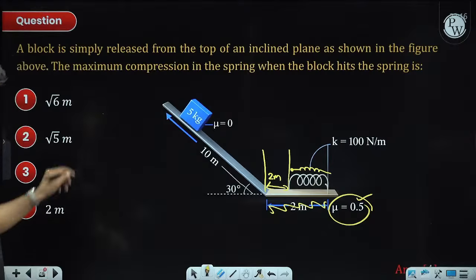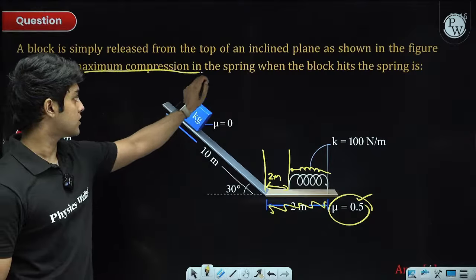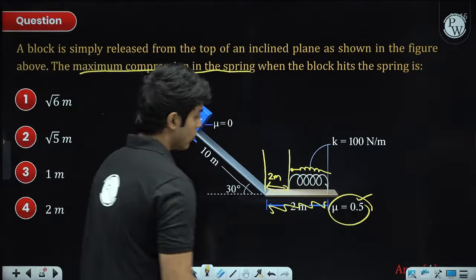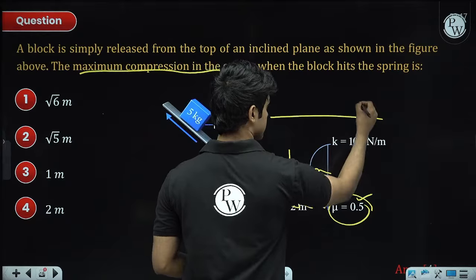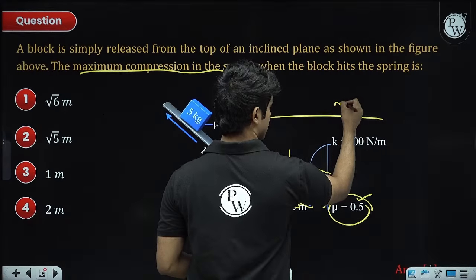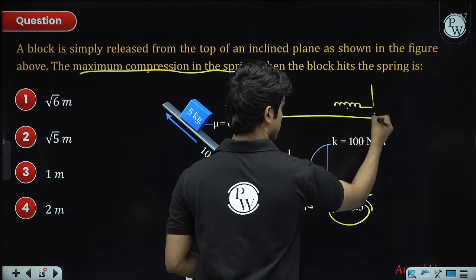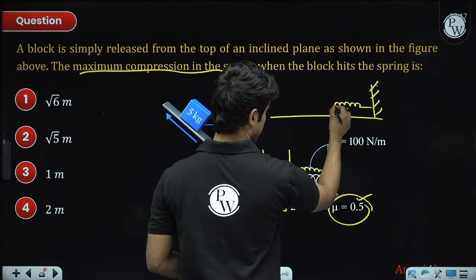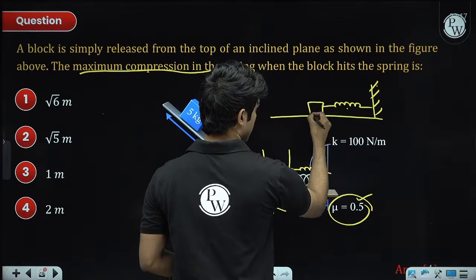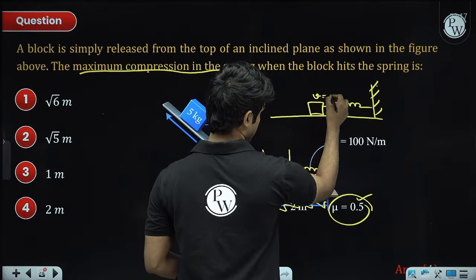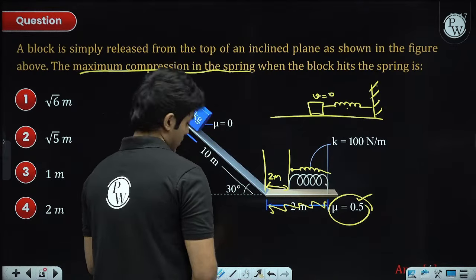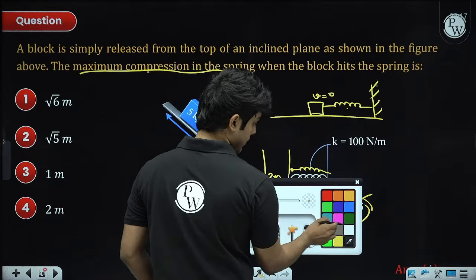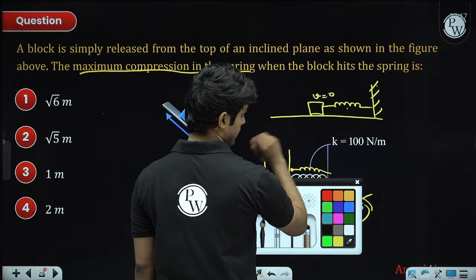Now the question is, what is the maximum compression in the spring? What does maximum compression mean? In the maximum compressed state of the spring, the block will come to rest over here. So let's say the maximum compression in the spring is x.